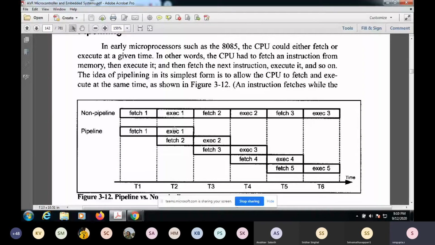But while you're executing, you can always fetch here. So for an outsider, it will look like in every cycle you're executing one instruction. Instruction 1 is being executed, but in parallel, underlying, there is also a fetch operation happening during the same time for the future instruction. So it looks as if all these executions are happening in each instruction cycle.